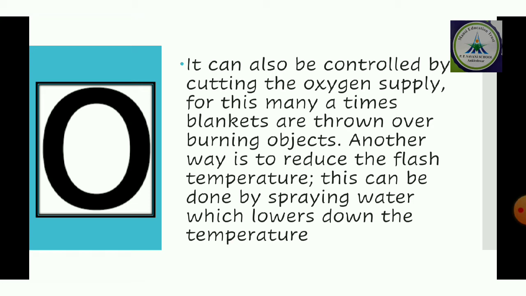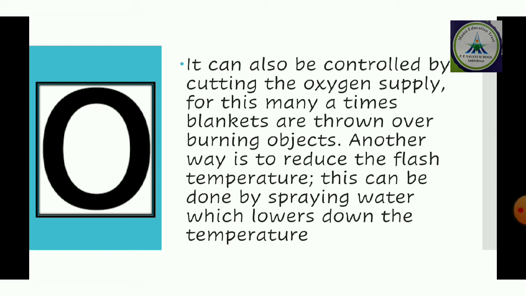You must have experimented in lower classes that oxygen is very essential for burning. Maybe you have done it: you burned a candle and covered the candle with a glass. After some time, it just stopped. Why? Because of the oxygen available in the glass; as long as there was oxygen, it burned, and as soon as the oxygen finished, the candle also stopped. That means oxygen is essential for burning, and we can stop fire by cutting the supply of oxygen. Wherever there is a big fire, we stop the supply of oxygen there.